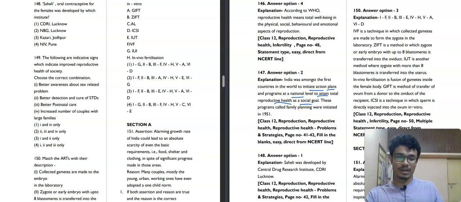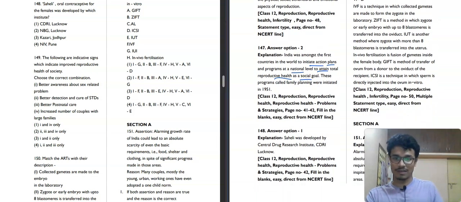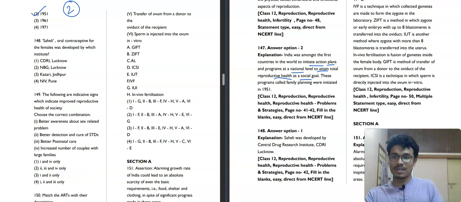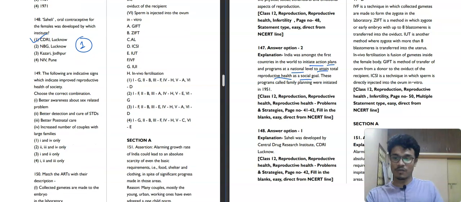Now question 148. There are so many questions on Saheli, like the oral contraceptive pill. Saheli, the oral contraceptive pill for females, was developed by which institute? CDRI Lucknow, NBG Lucknow, Kazari Jadpur, NIV Pune. So it is CDRI Lucknow. The first option will be our correct answer for this question. I will move towards the next question.